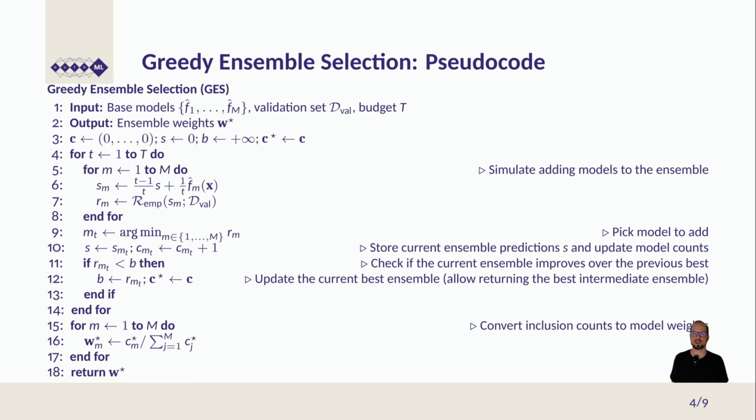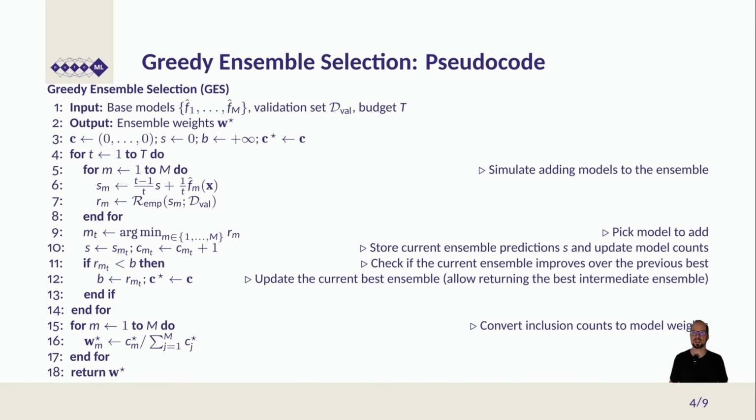Then we go over all T budget steps from line 4 to 14. In lines 5 to 8, we figure out for one given ensemble which model would give the best performance if added. So we simulate adding a model and making the ensemble larger. Then in line 9, we pick the model that resulted in the best simulation and add it to the ensemble in line number 10. In lines 11 and 12, we check if it improved over the ensemble we had before, and if yes, we update the score of the best model and also update the counts.